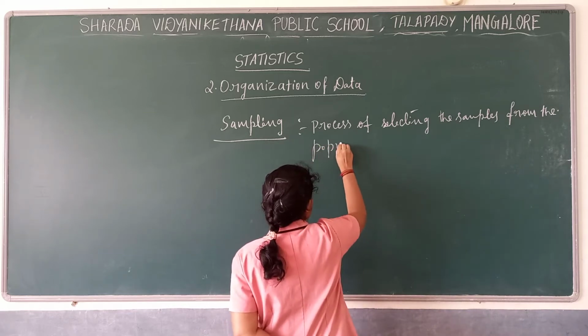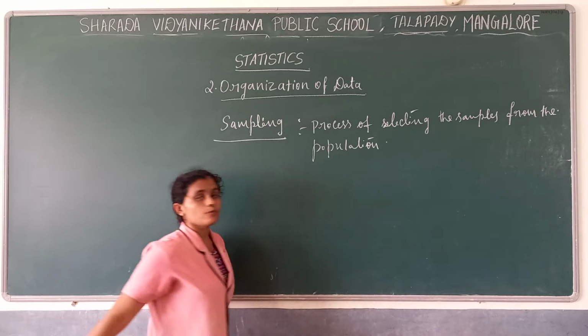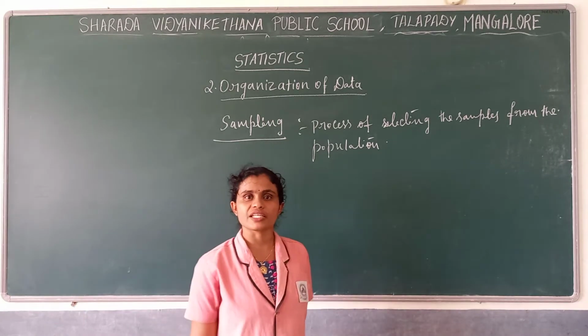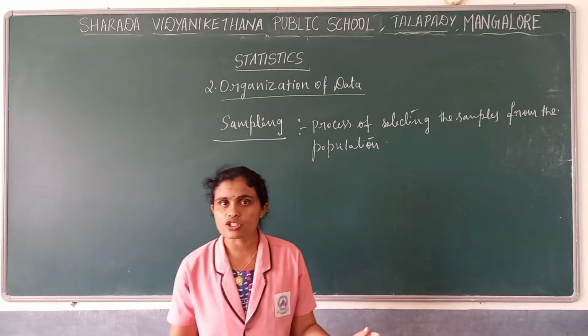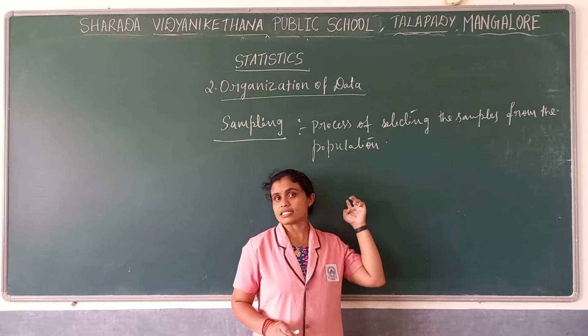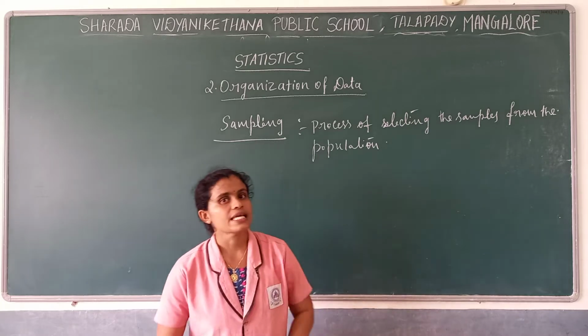That process we call sampling. One more question: what do you mean by sampling? Sampling is the process of selecting samples from the population. As I said, the population is 100 students and I am selecting 10 students. That process is meant by sampling.